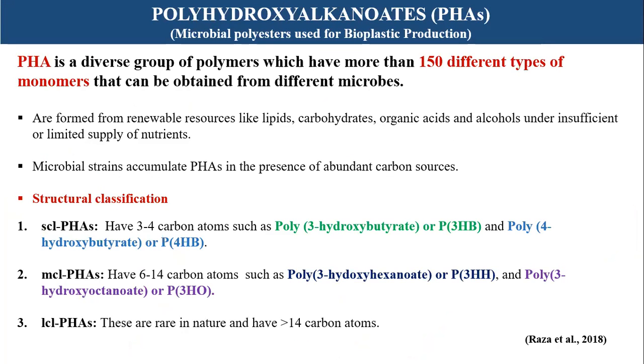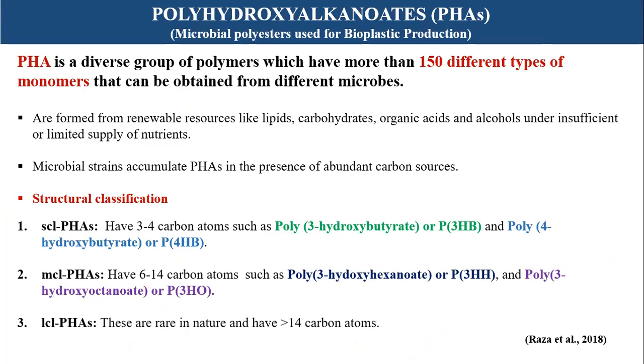What are polyhydroxyalkanoates? Polyhydroxyalkanoates are a diverse group of polymers that may have more than 150 different types of monomers. And all these types of PHAs can be produced by microbes. On the basis of structure, polyhydroxyalkanoates can be classified into three major groups.